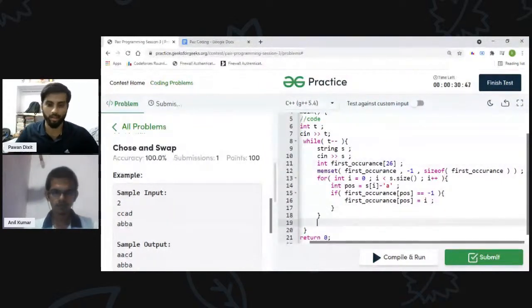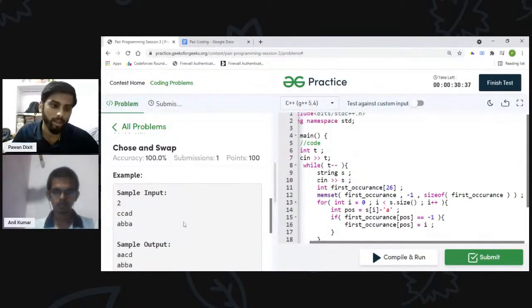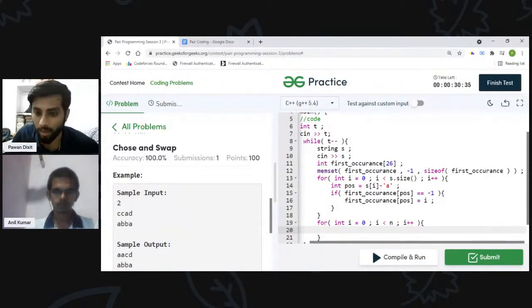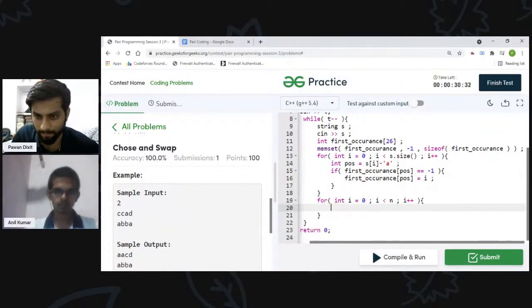Now I will go to the logic. Now what I am doing is, see, here what is n in the question? You should replace n with s dot size. Yeah, sorry.